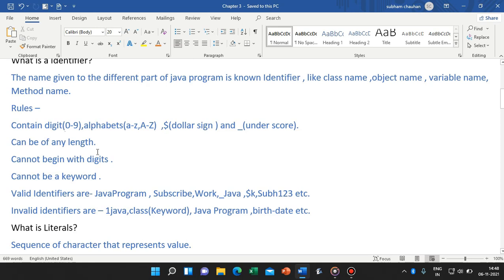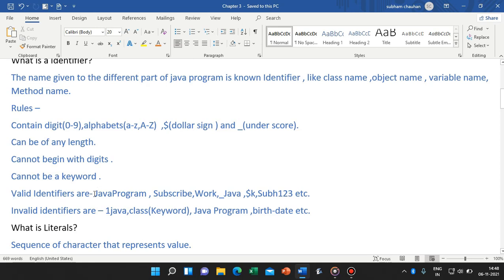They can be of any length and cannot begin with a digit. We can't use 9 or 1 2 3 4 0 at the start, but we can use them at the end or in the middle. It cannot be a keyword. We can't use class as a class name or a variable name. We can use uppercase or lowercase, but the names can't be exactly the same as keywords.